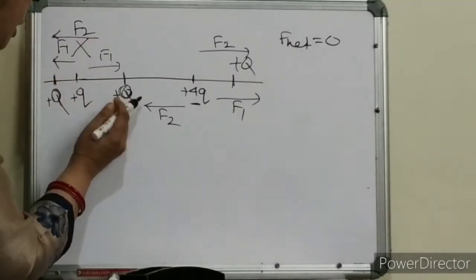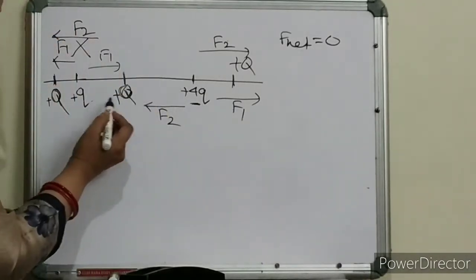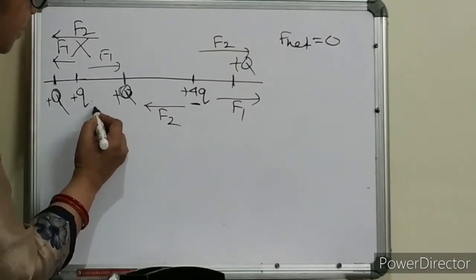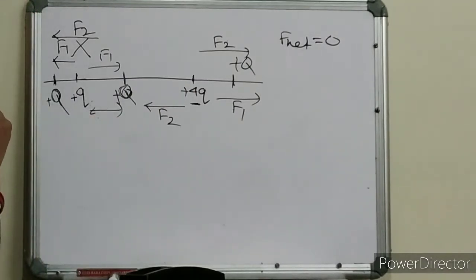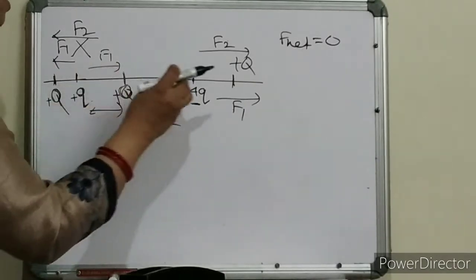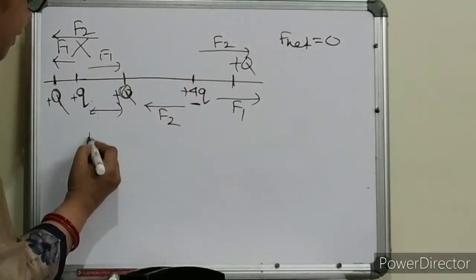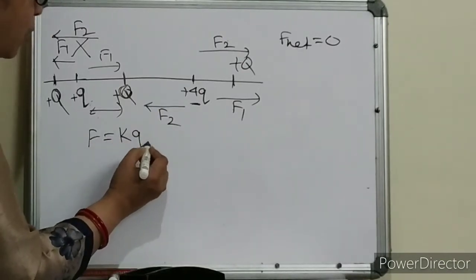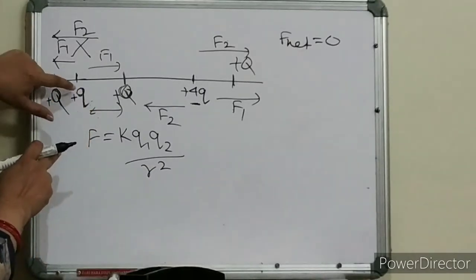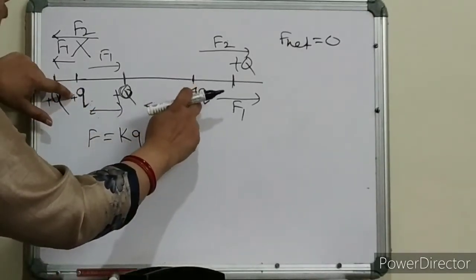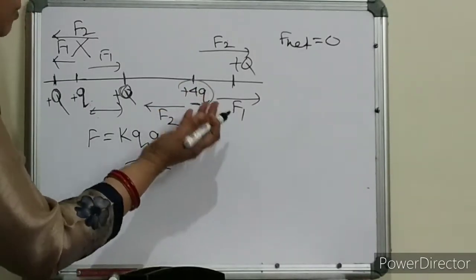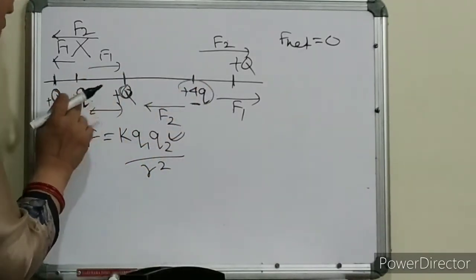Should I keep it near to this charge or near to this charge? See, if I keep it near to this charge, you can see the distance will be less. The distance will be less. And as you can see, this charge value is smaller than this. F is equal to K Q1 Q2 by R square. Here this charge is small, here this charge is more. So for this charge, the numerator has to be more because this is more, but for this charge, it is less.